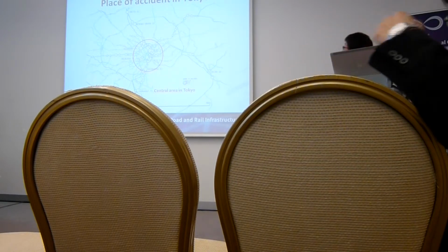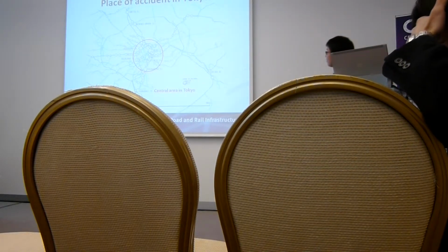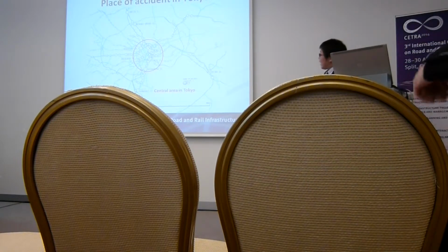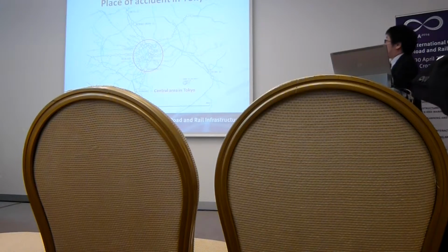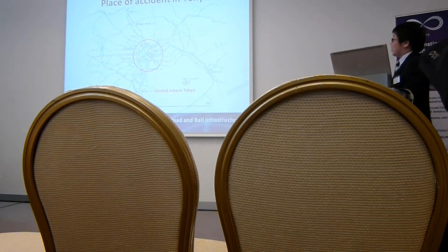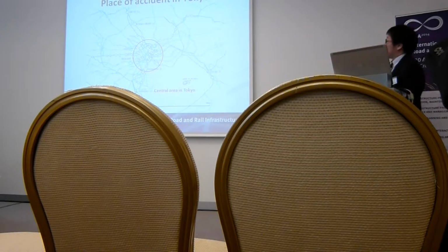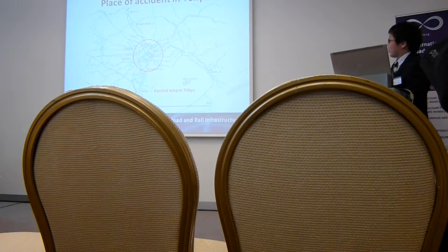Next, the place of accidents in Tokyo. The red circle shows the central area in Tokyo. The black circles show accident points. Many railway accidents occur in the central area in Tokyo.